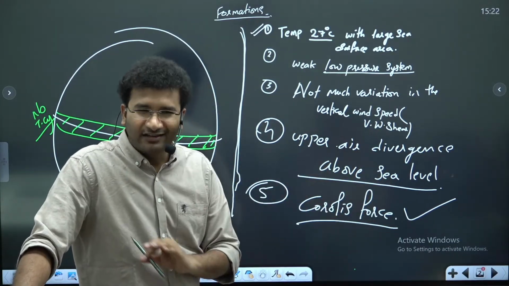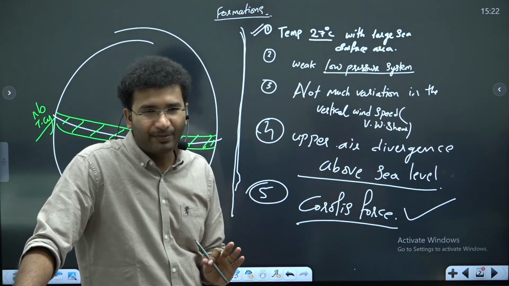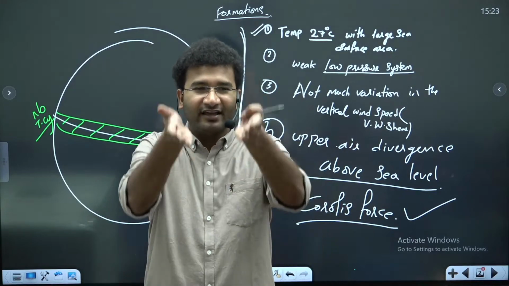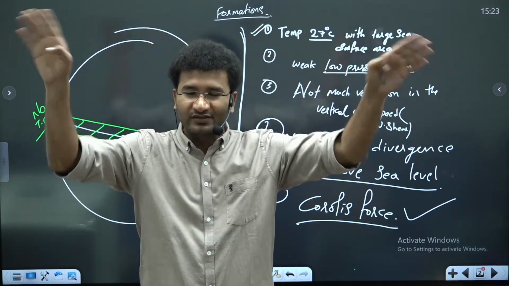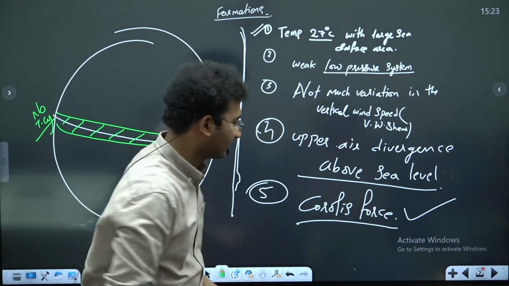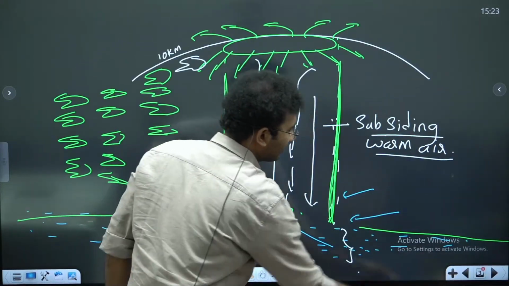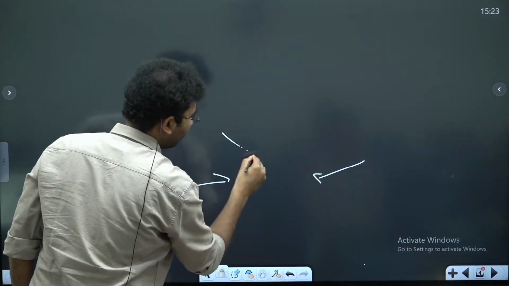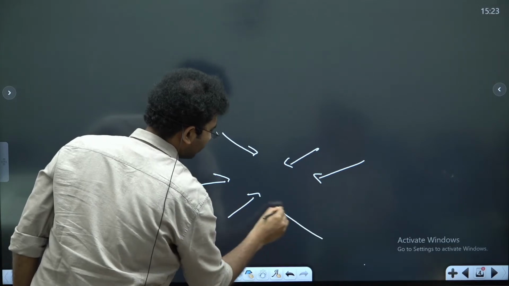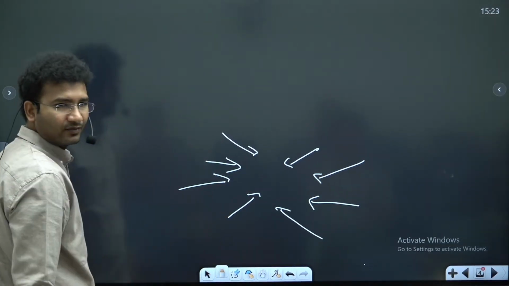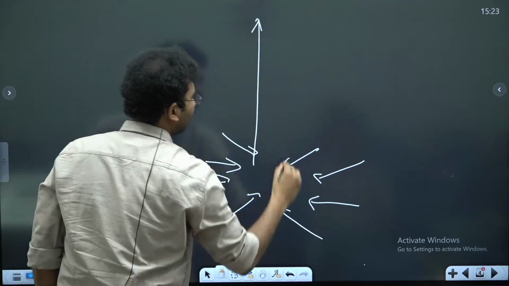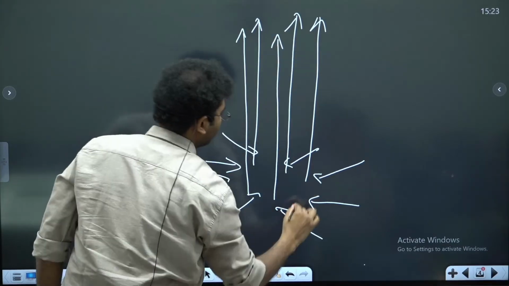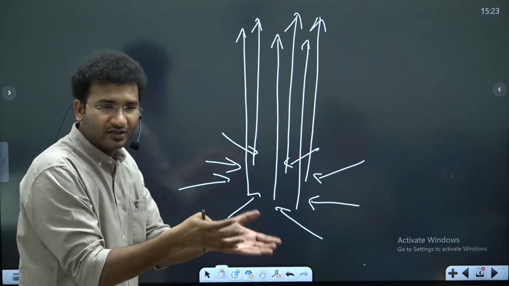Now imagine that there is no upper air divergence. Upper air divergence means the air converges from all the directions, and then the air starts to rise. What happens to that air if there is no divergence? Let us try to understand this condition. Imagine there is air coming from every direction at the lower end. This is how the convergence takes place, and then the air rises. Do you agree? The air came, converged, and then rose.